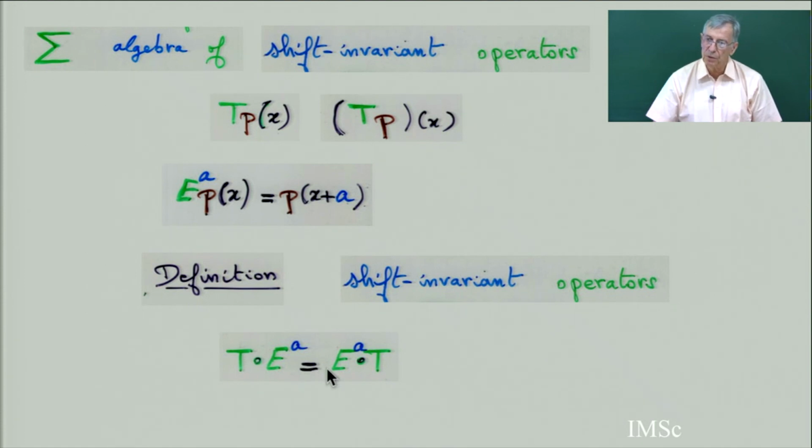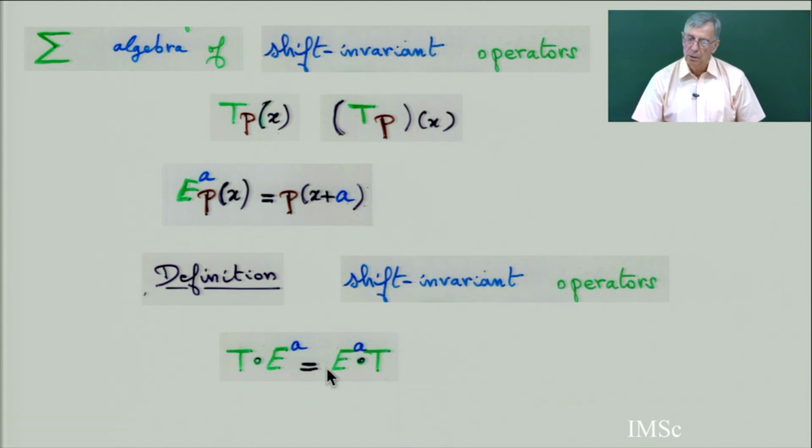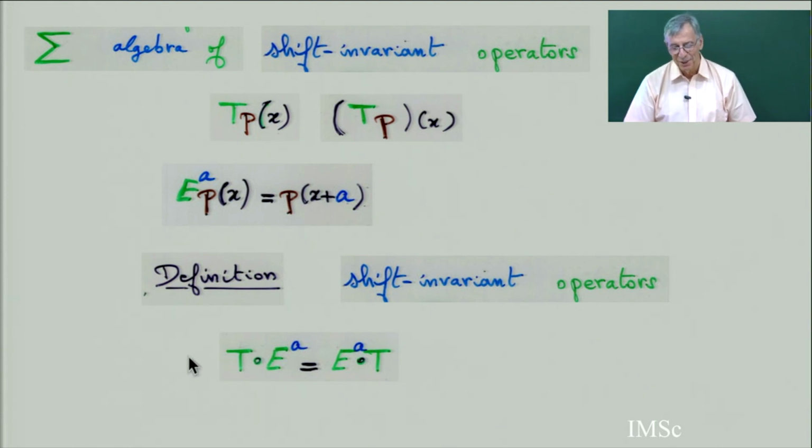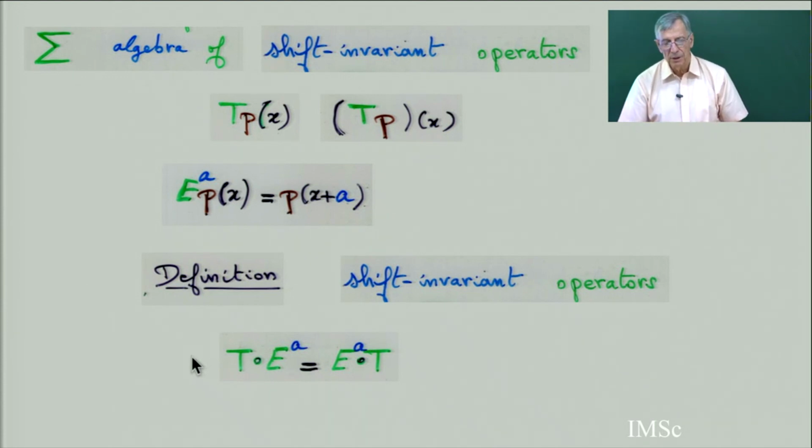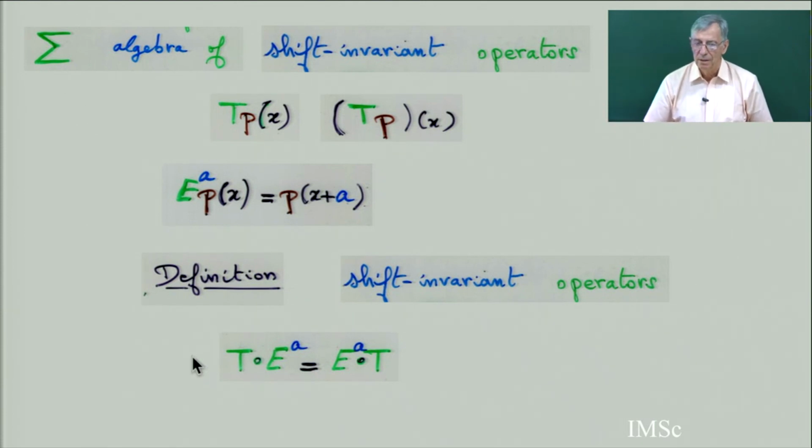So this is a shift invariant operator. This is an abstract, formal definition. We are going to see that there is an algebra, you can compose, take the sum. The algebra of shift invariant operators is isomorphic to the algebra of formal power series. It's another way.